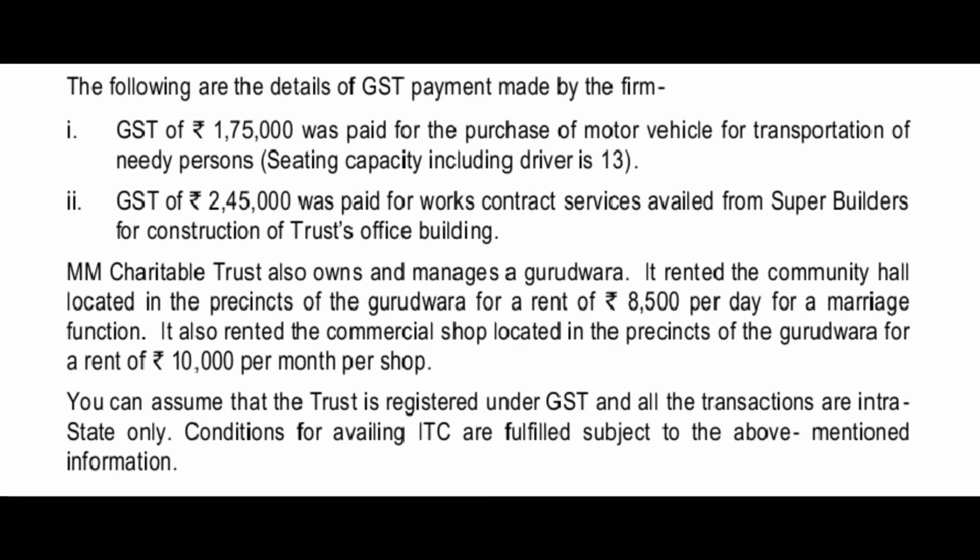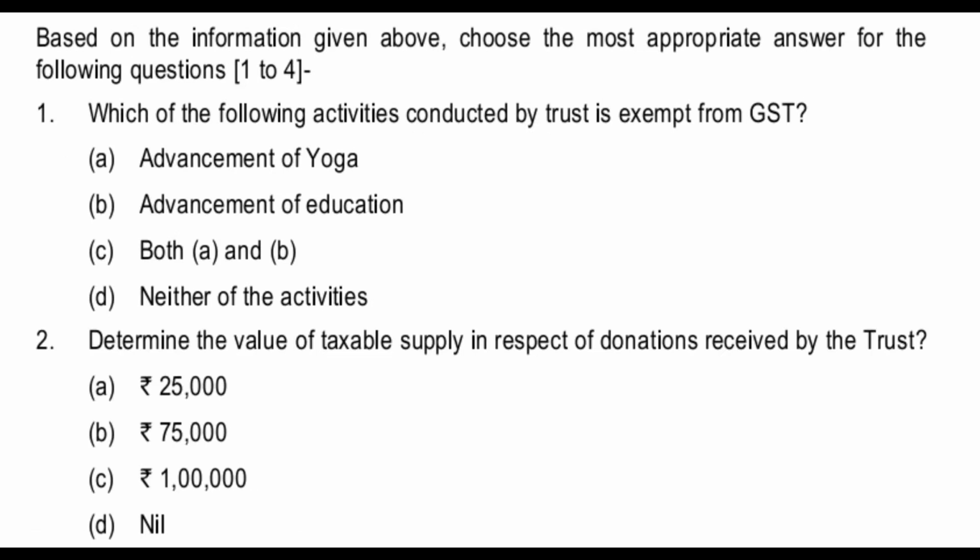Based on the information given above, choose the most appropriate answers for the following questions 1 to 4. So, 4 questions have been raised and 4 answer choices are given for each. You have to select the most appropriate answer. The first one is: which of the following activities conducted by the trust is exempt from GST? The answers are: advancement of yoga, advancement of education, both A and B, and neither of these activities.